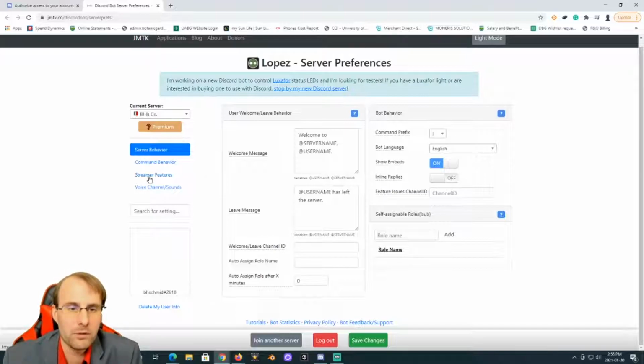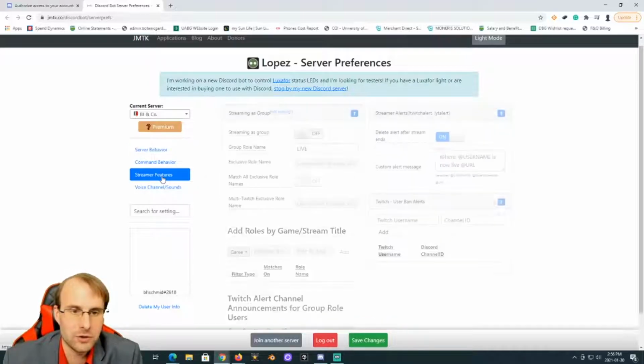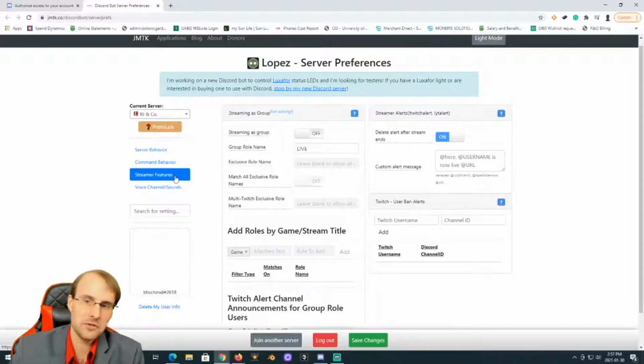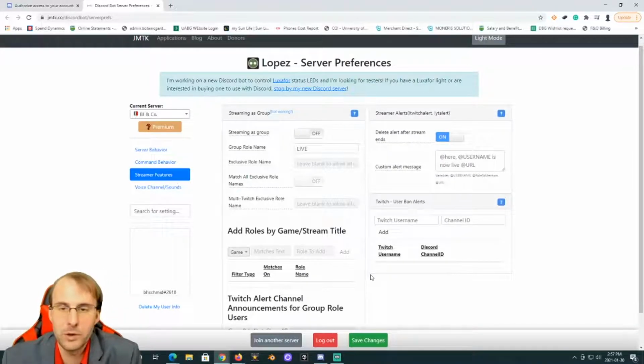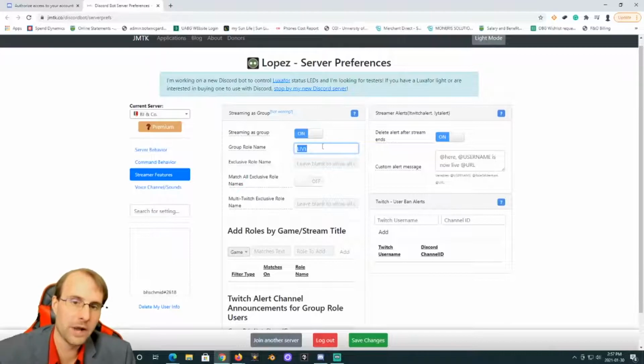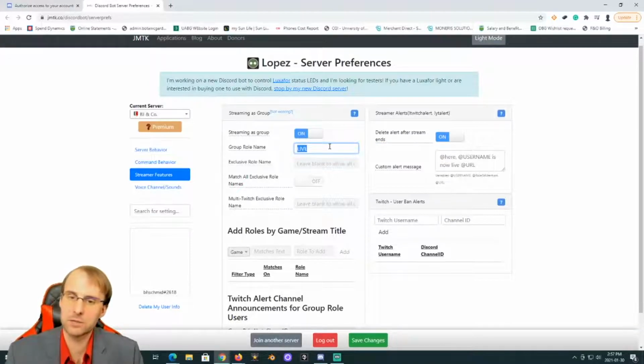But what we want to focus on today is the streamer feature. So if we go on down to here, this is where we can set up that dynamic role that I was talking about. In particular, the one we're looking at is streaming as a group. What we need to do is turn this on, and now you want to set the role name that you want it to be. We're going to need to know this at the next step when we go and add it into our Discord.